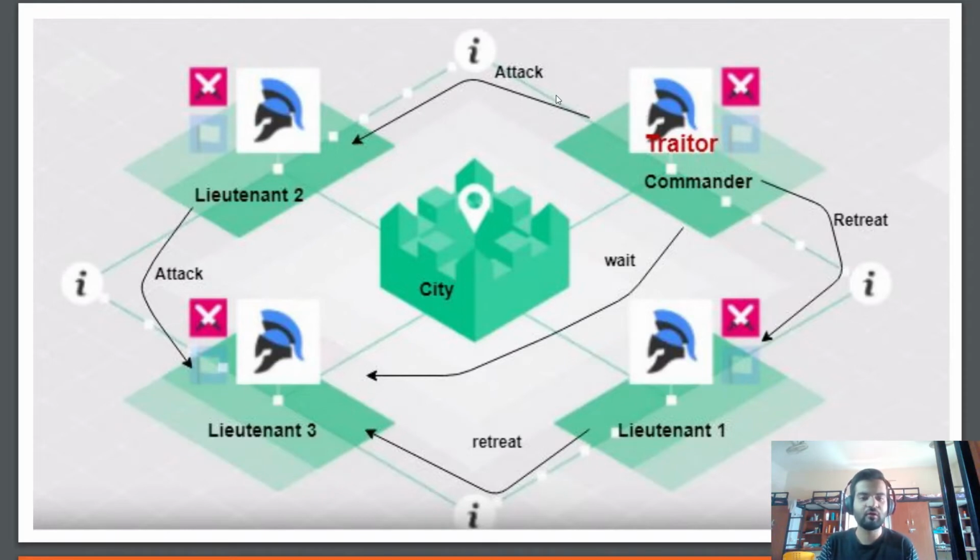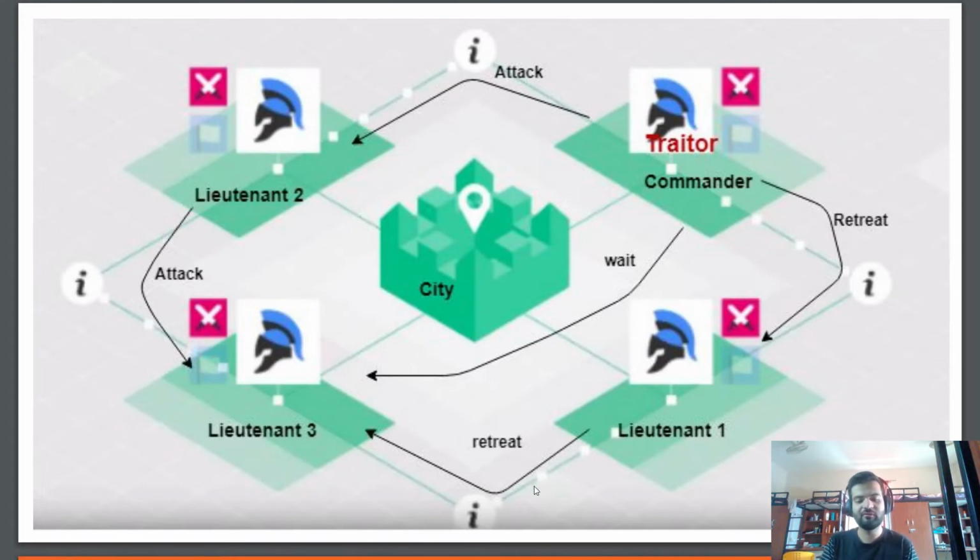He sends an attack call to Lieutenant 2, and he sends a retreat call to Lieutenant 1. So Lieutenant 1 will transfer this message of retreat to Lieutenant 3, and Lieutenant 2 will also transfer the message of attack to Lieutenant 3. So now Lieutenant 3 knows that, okay, I got two different messages, so something is not right. What will happen? He will just convey this back to Lieutenant 2 and convey this back to Lieutenant 1.